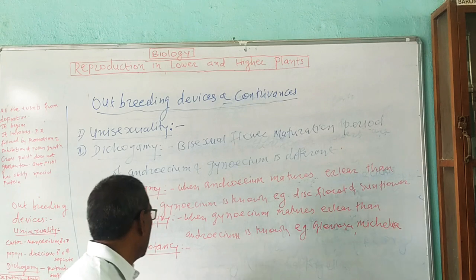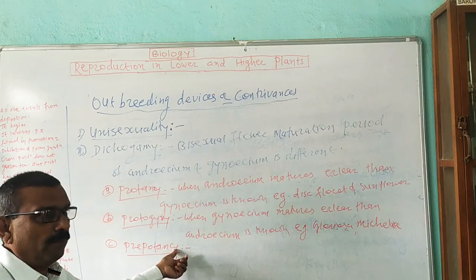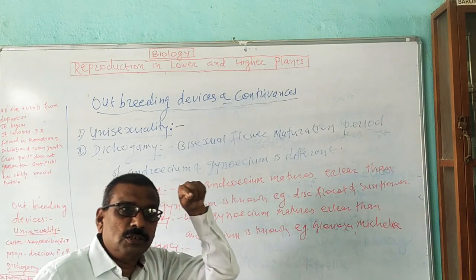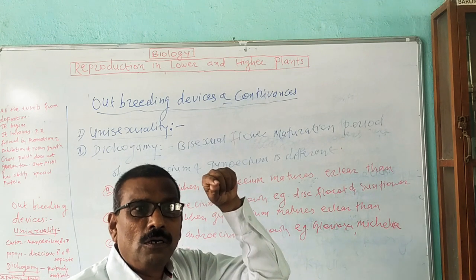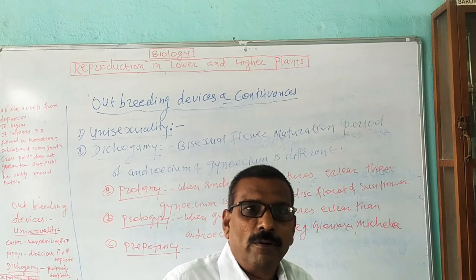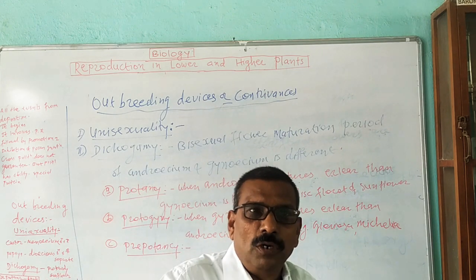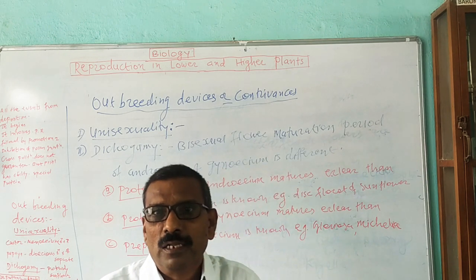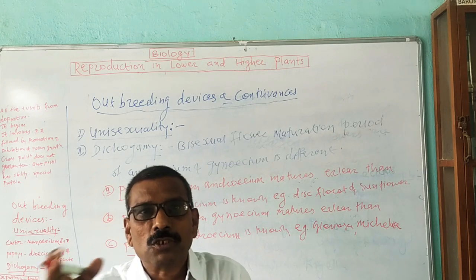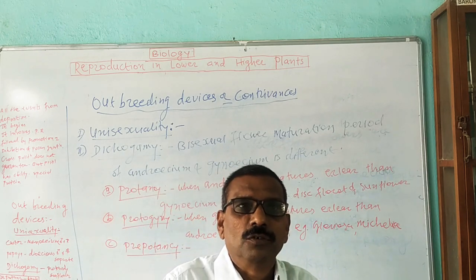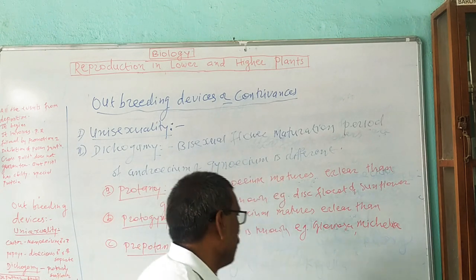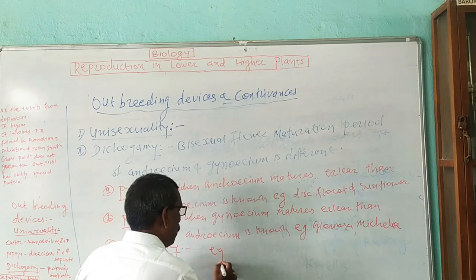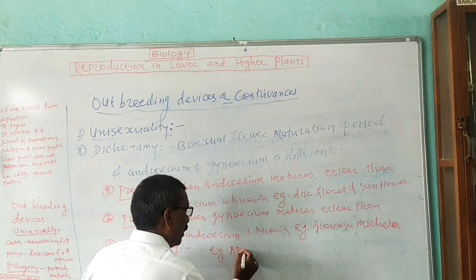This is known as prepotency. An example of prepotency is apple.